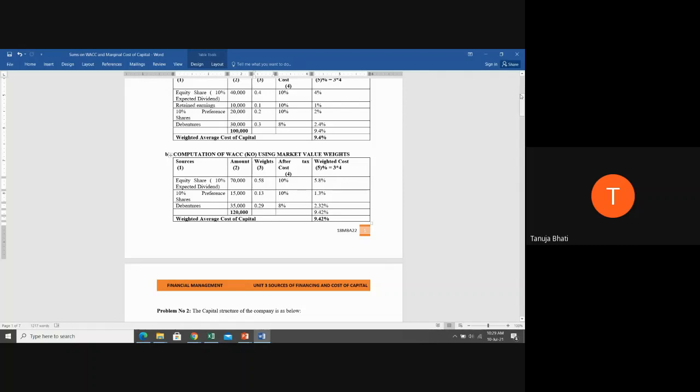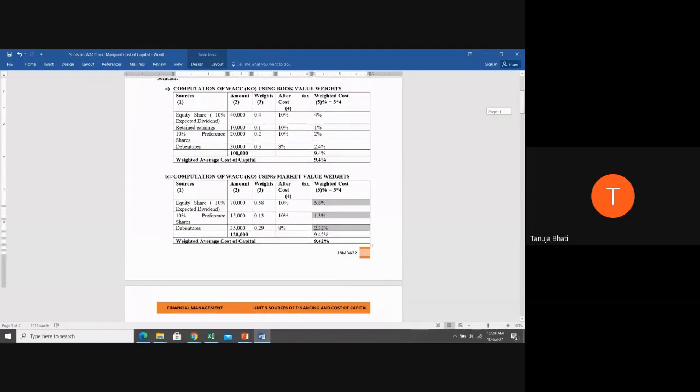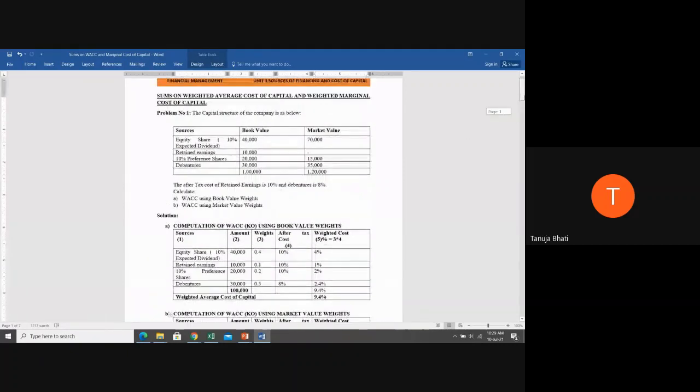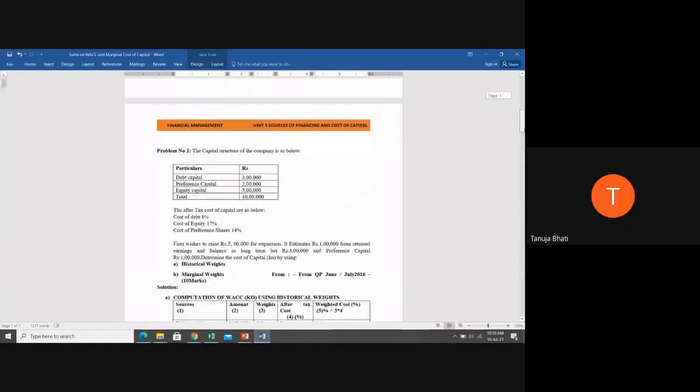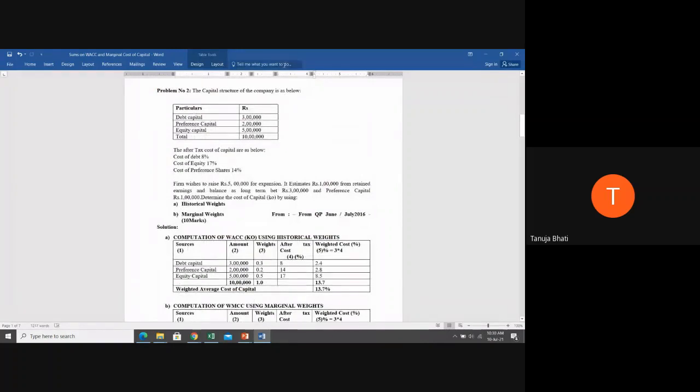And then what you have to do? The last column is weighted cost. So weight into cost will give you weighted cost. You take the total of that, you will get the weighted average cost of capital. Now, is problem number 1 clear to everyone? Yes, ma'am. Let us move ahead to problem number 2.